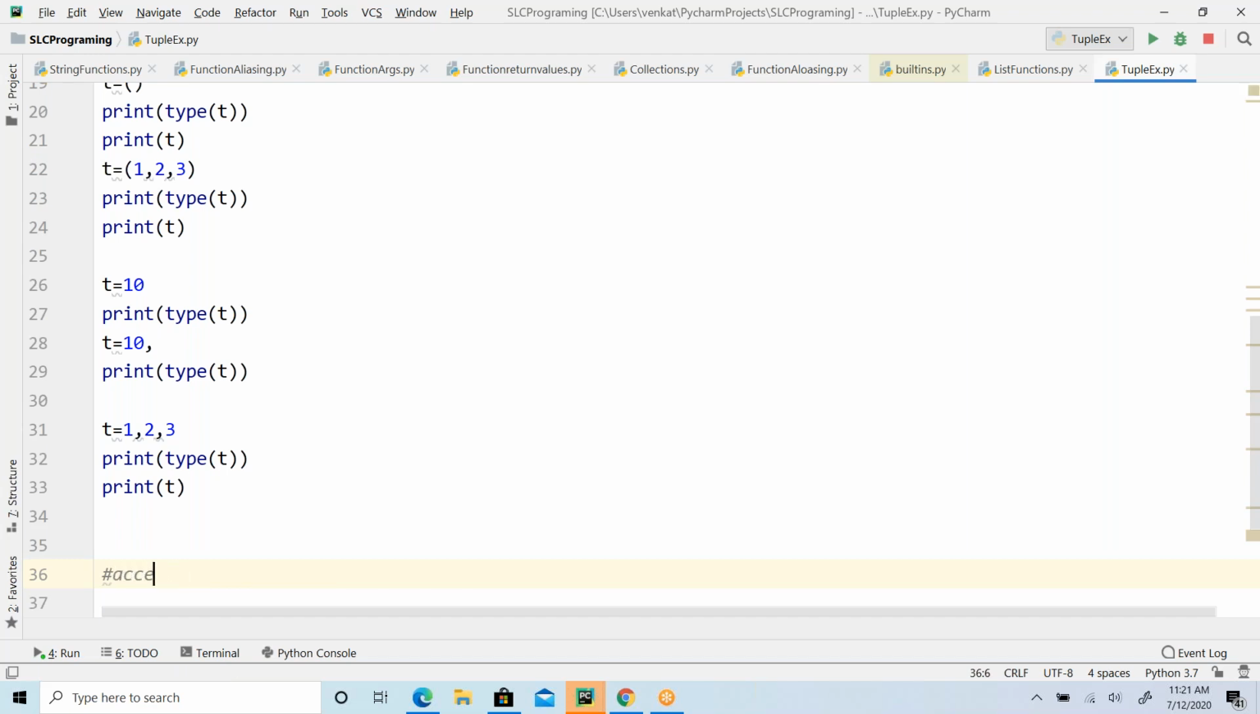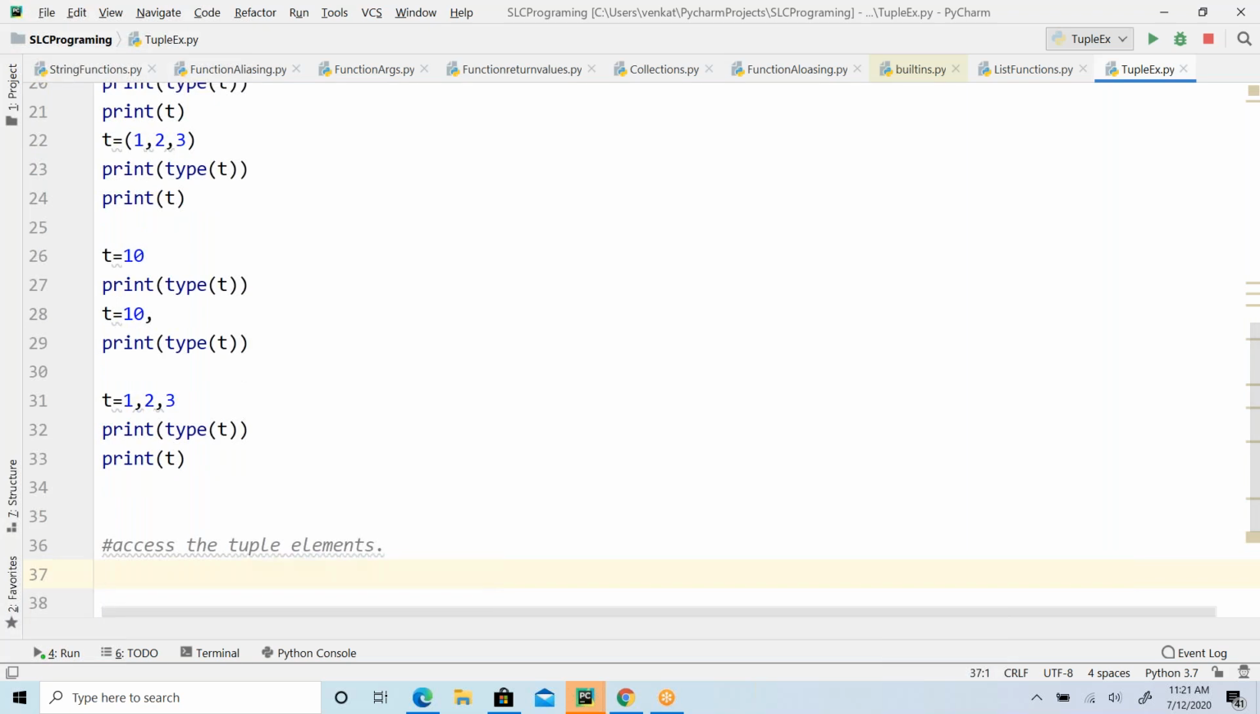But first let us focus on accessing the tuple elements. We have created it, then we wanted to access it. How did we access list elements? We accessed the list elements using index, because these are index based. Even tuple is also index based, right? So I can happily access like this.